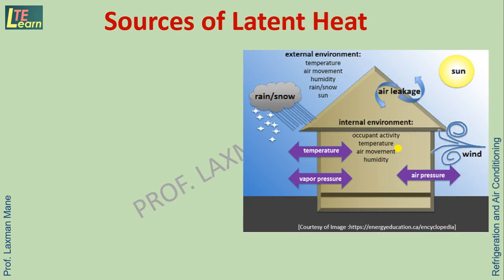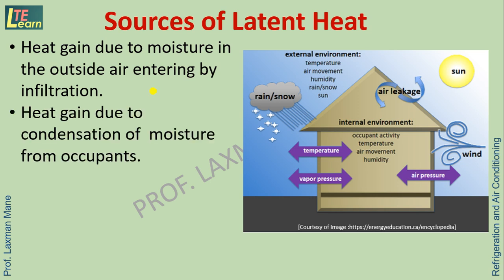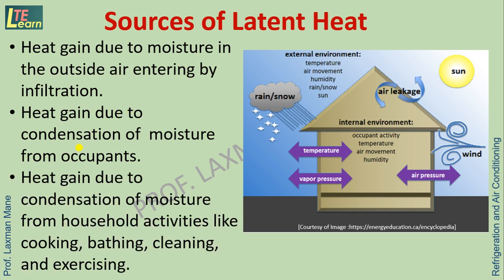Sources of latent heat include heat gain due to moisture in the outside air entering the room by infiltration, heat gain due to condensation of moisture from equipment, and heat gain due to moisture from various household activities like cooking, bathing, cleaning, exercising, etc.